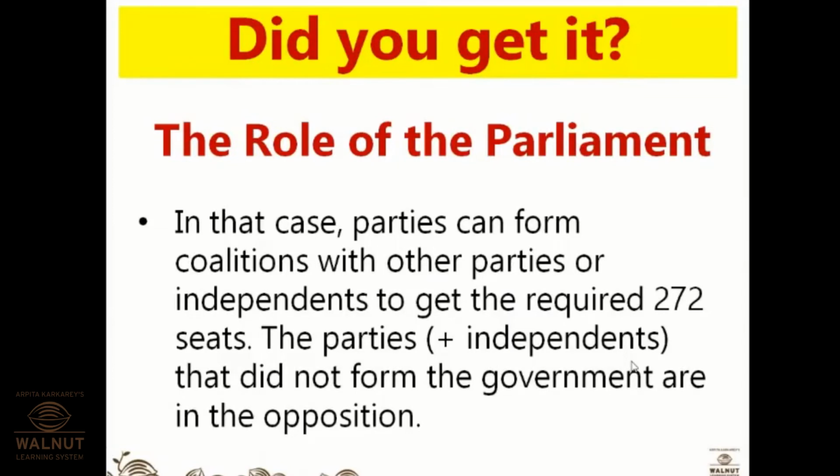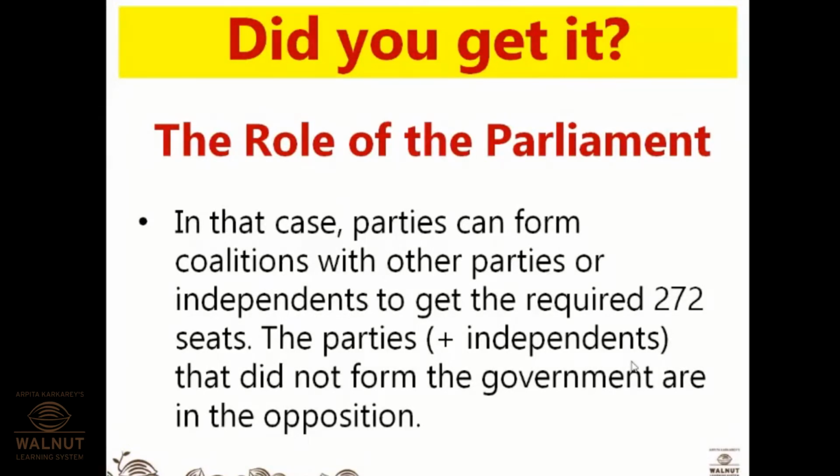The parties plus independents that did not form the government are in opposition. So here the three words are very important. Majority party, which forms the government; the other parties, which have won fewer seats, will be in opposition. Then coalition government, when there is no exact majority, two or three parties come together and form the government.